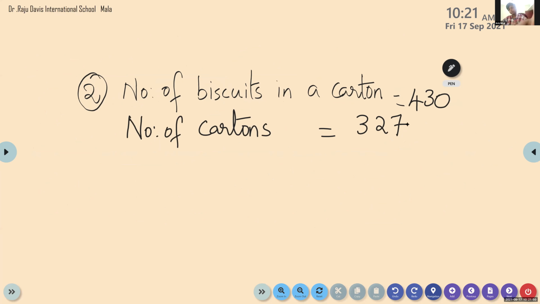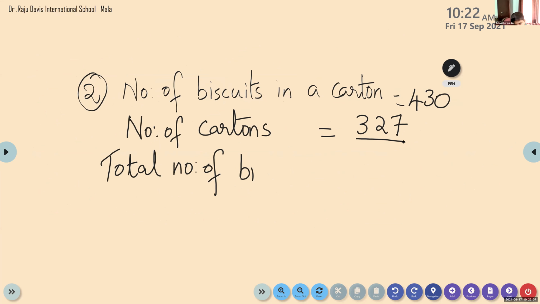Next, total number of biscuits. What we have to find out? Total number of biscuits. You know number of cartons are 327. So we have to find out total number of biscuits. In all these carton boxes, how many total biscuits will be there? How to find it? 430 multiplied with 327. Then you'll get the answer, that many biscuits.